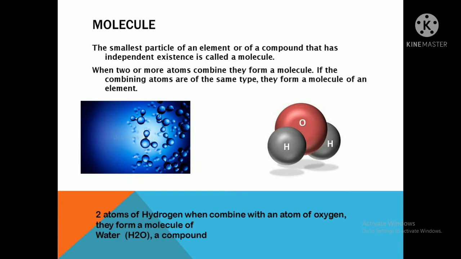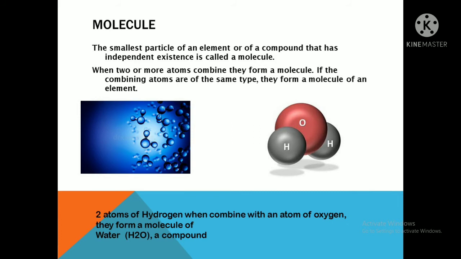Now here an example is shown of hydrogen and oxygen, means water. The first figure shows it chemically: two hydrogen and one oxygen, and another is shown in figure B. So two atoms of hydrogen when combined with one atom of oxygen will give a molecule of water, H2O, which is a compound. Okay, so this is the concept of the molecule.